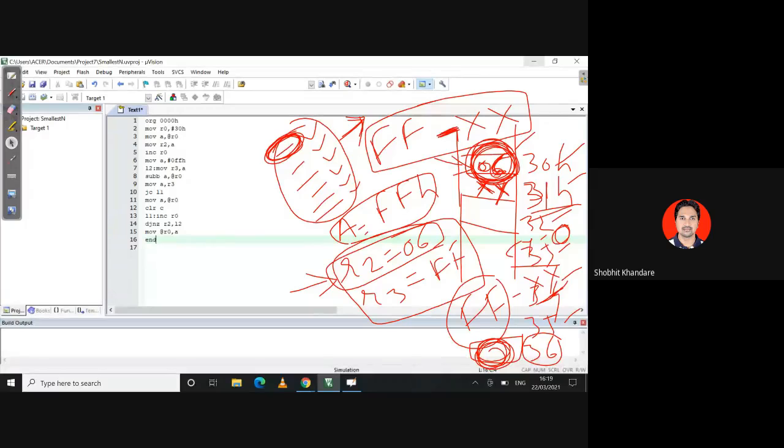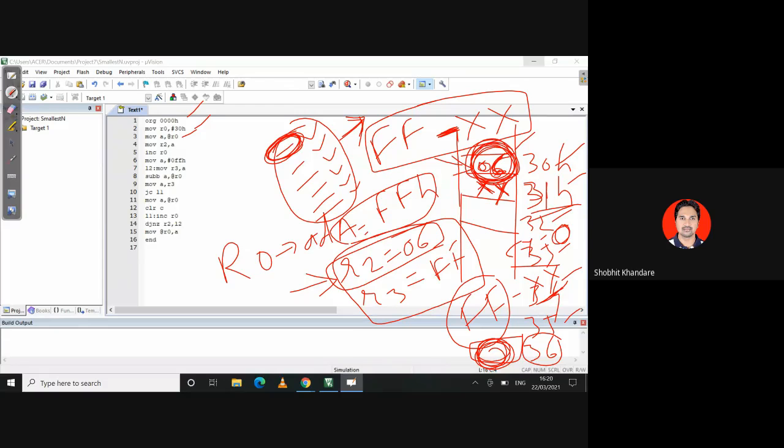Okay. So again, I am saying the flow of this program is you are taking 0000H as the starting of the instruction. Then you are using 30H. So here R0 will be used as an address of the internal RAM. Okay. Then the content of R0 will be moved into the accumulator. Okay.